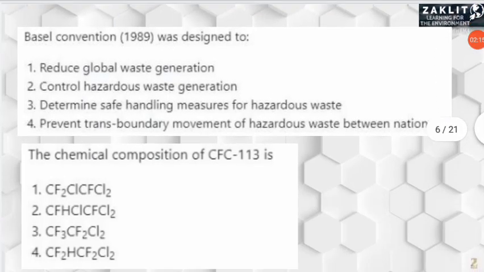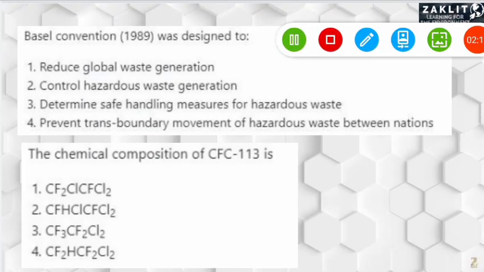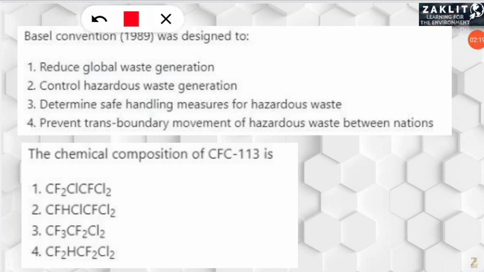The next question was very easy, related to the Basel Convention, but it was a bit confusing in all these four options given.